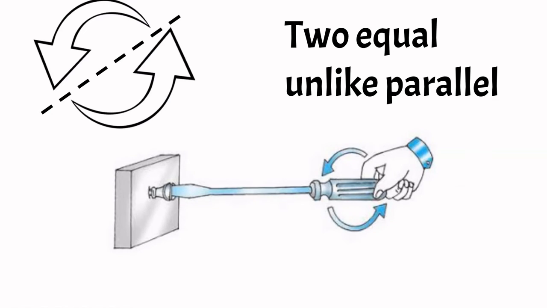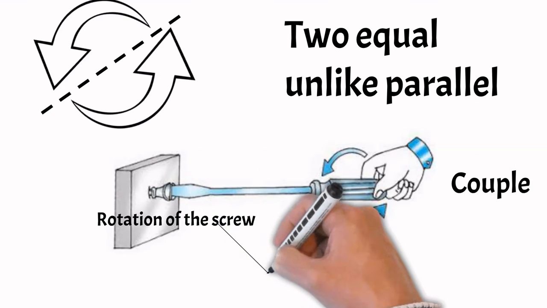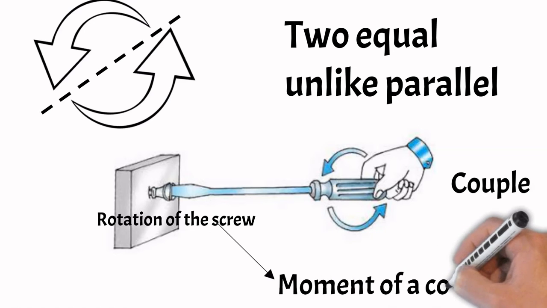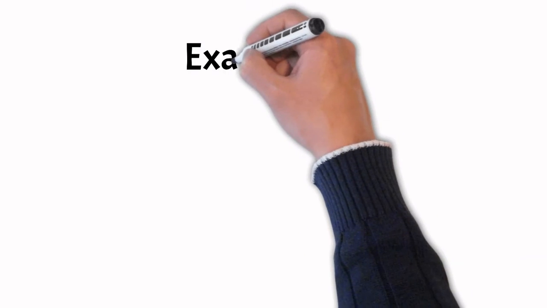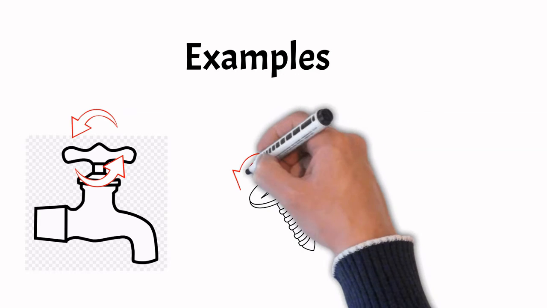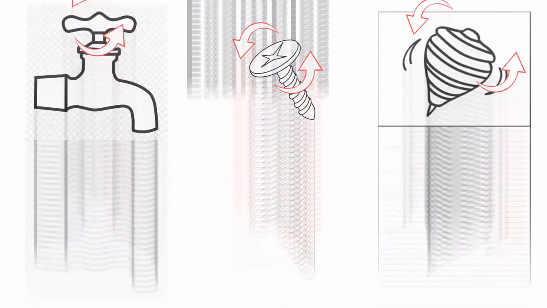But a couple causes the rotation of the body. Rotating effect of a couple is known as moment of a couple. Here we have some examples for your clarity. Turning a tap, winding or unwinding a screw, spinning of a top, and so on.